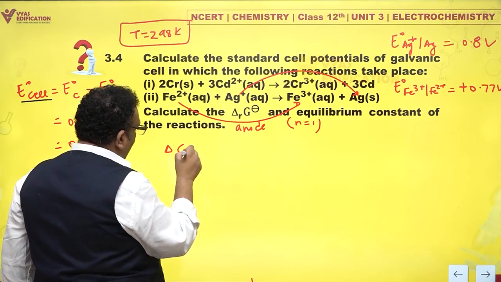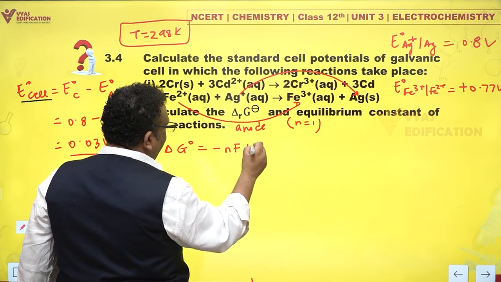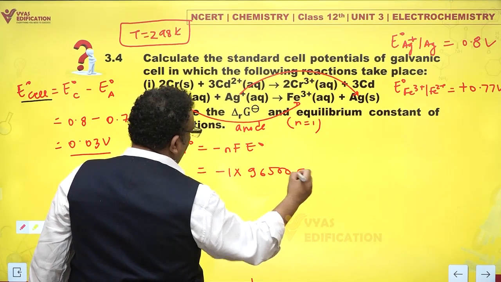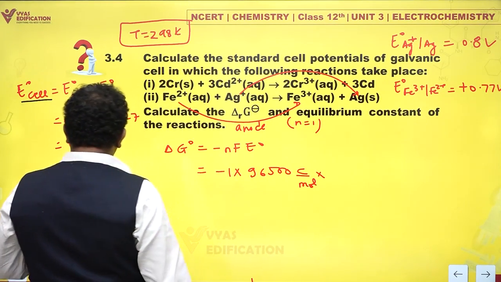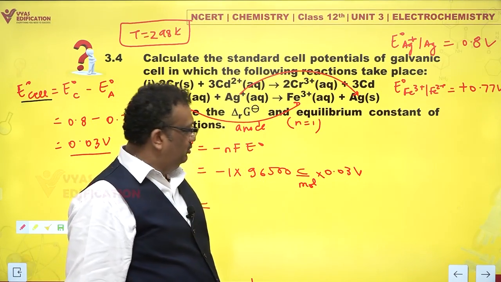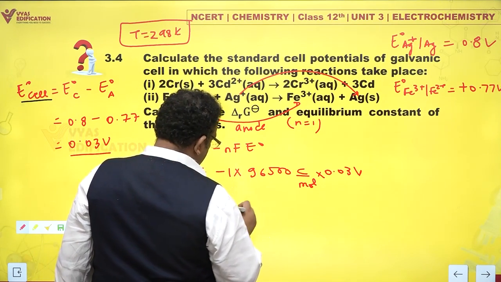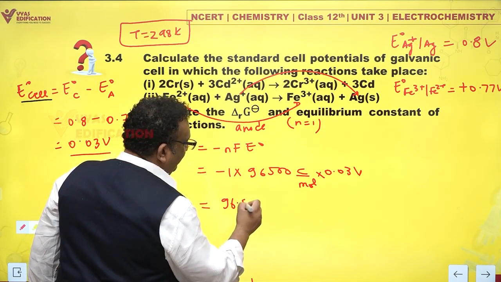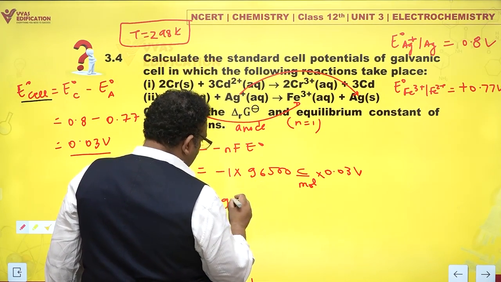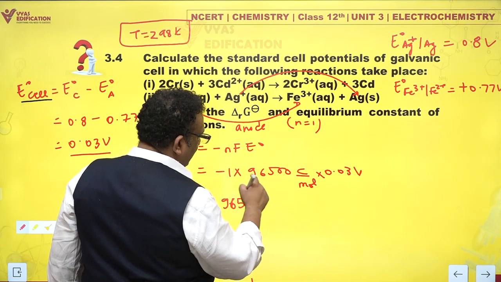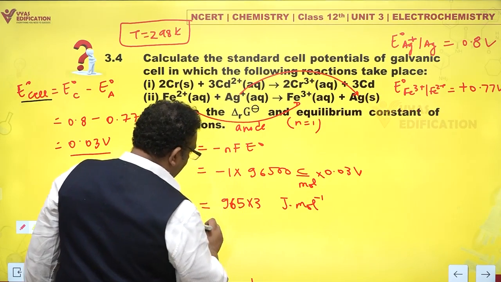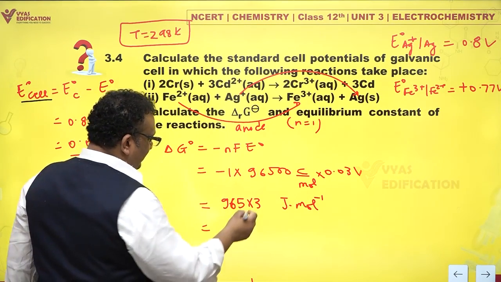So, delta G naught, which is minus NF E naught, which is minus 1 into F, 96500 coulombs per mole, into E naught is 0.03 volts. Volts into coulomb is joules, so joules per mole. And if this is 96500 into 3, so many joules per mole. How much would that come out to be? Let's multiply and see.